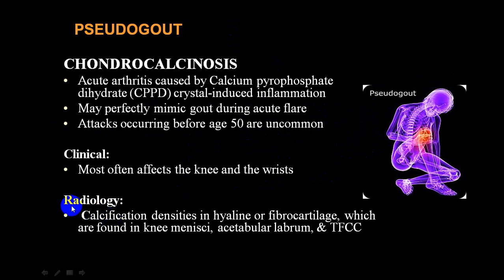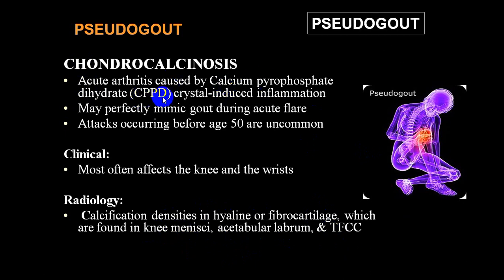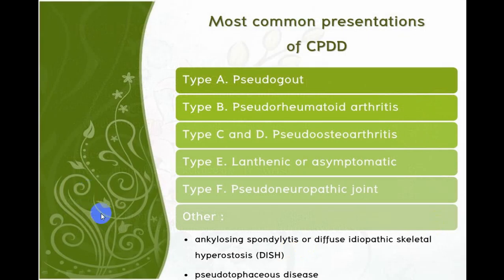You identify it by radiology, that is calcification in the hyaline or fibrocartilage, and that is characteristic, that is in a meniscus, etc. You get a calcification of a meniscus that tells you that this is chondrocalcinosis. And by joint aspiration, you demonstrate CPPD crystals or calcium pyrophosphate dihydrate crystals. When you demonstrate that, only then you say so.